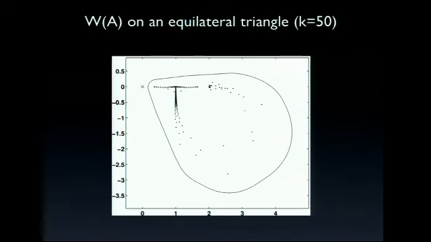So let's briefly look at the numerical range. How does it look for such an operator? This is the numerical range of the operator on an equilateral triangle with wave number k equals 50. What we can see here very nicely, first of all, these black dots are eigenvalues of the discretized operator A_k,eta. I'm not going to talk too much about eigenvalues today, just want to note that the eigenvalues lie in the interior of the numerical range. The numerical range of the operator is this convex domain over here.